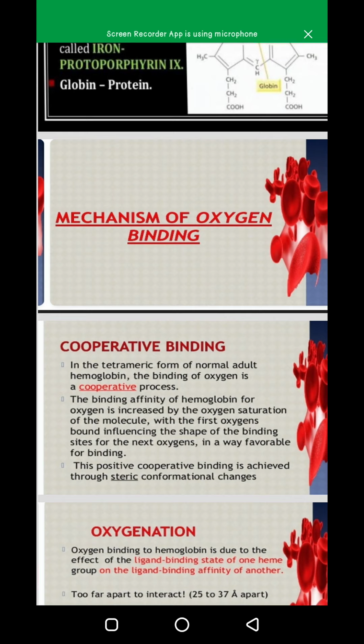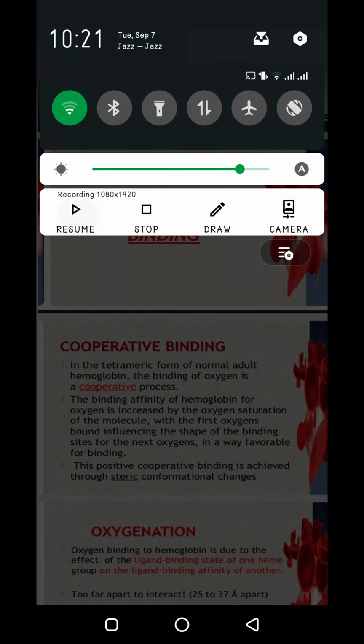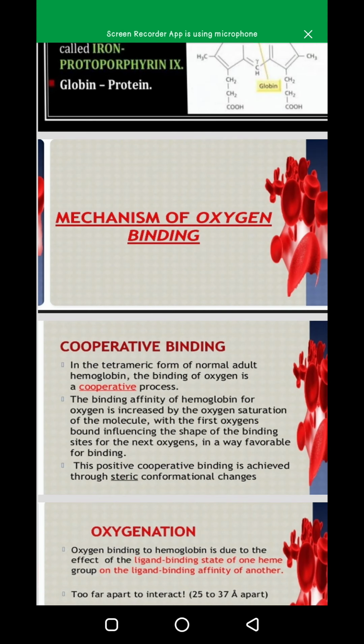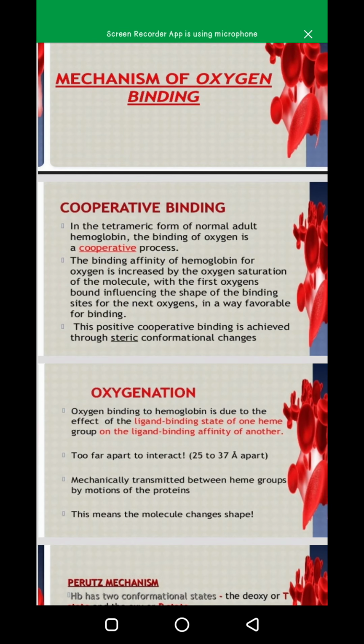Now we have to study the mechanism of oxygen binding, how oxygen binds to hemoglobin. So, in the tetrameric form of normal adult hemoglobin, the binding of oxygen is a cooperative process. The binding affinity of hemoglobin for oxygen is increased by the oxygen saturation of the molecule. Oxygen saturation means the amount of oxygen in blood is more, that is 95 to 100% oxygen.